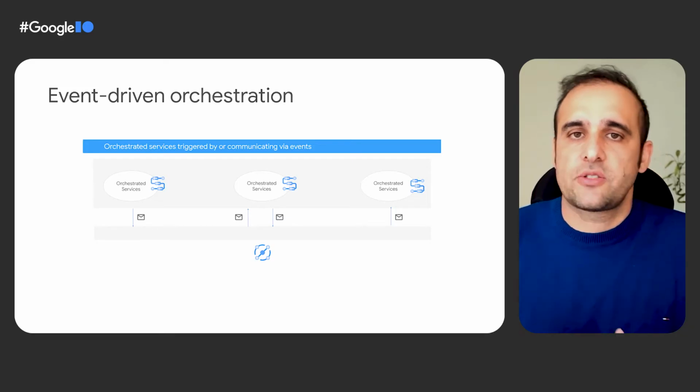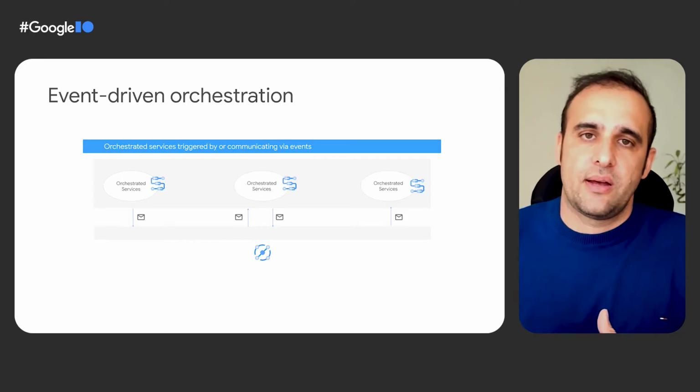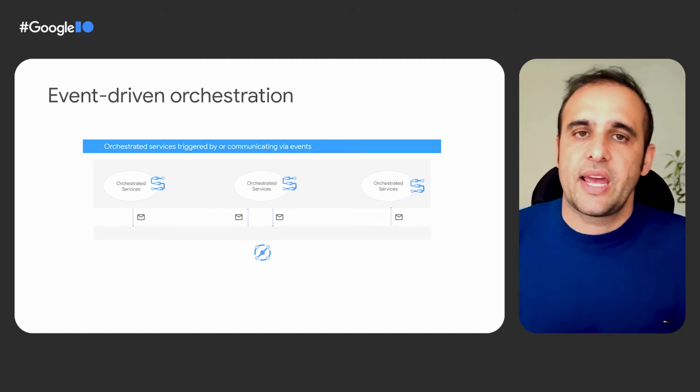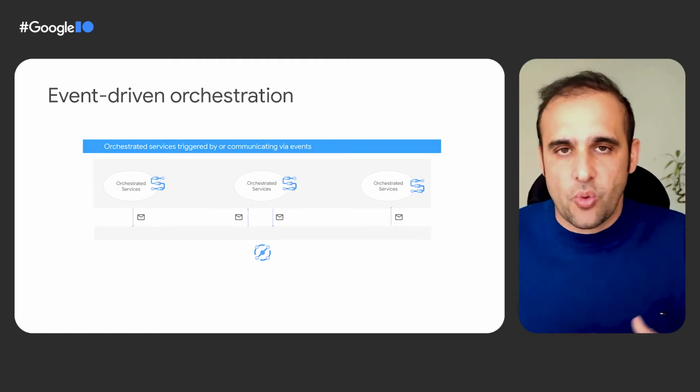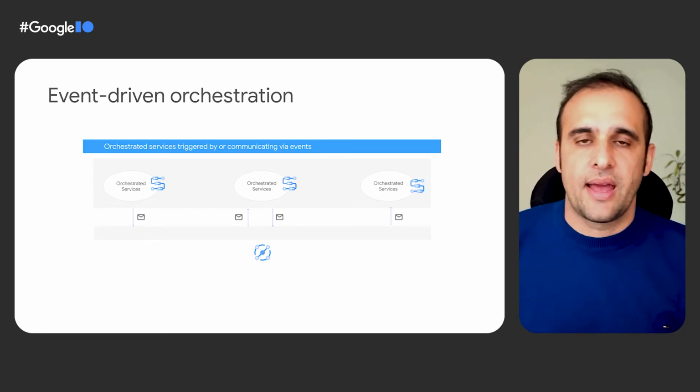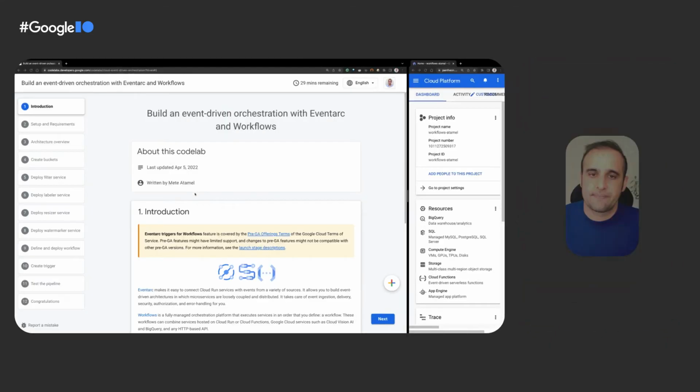This allows the best of both worlds, where you have some things orchestrated, but the other orchestrations are communicating in a loosely coupled way. So that's what we're going to build today in this Codelab. And let's just go and get started with the Codelab.